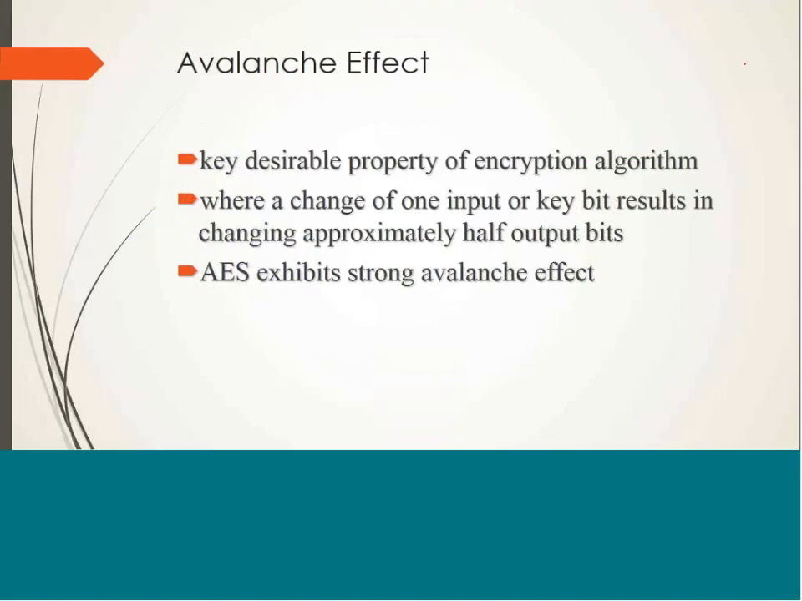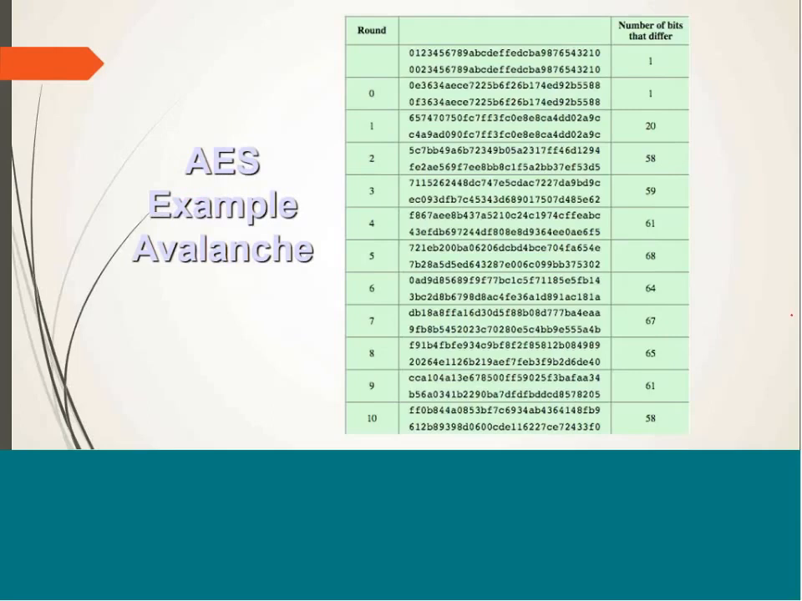So now, what is the avalanche effect? It is a key desirable property of any encryption algorithm, where we want that if we change one input bit or key bit, that should result in changing approximately half of the bits of ciphertext. So AES exhibits strong avalanche effect. I have also shown you this with an example.